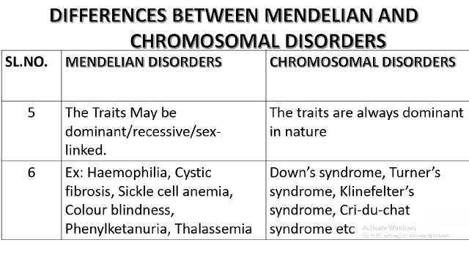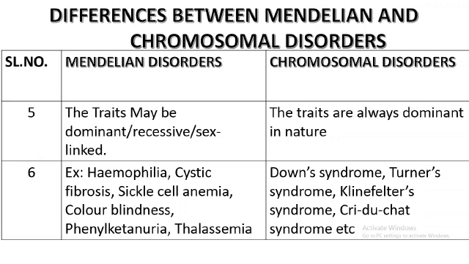Now the examples. Mendelian disorders: hemophilia, cystic fibrosis, sickle cell anemia, color blindness, phenylketonuria, thalassemia, and so on. Chromosomal disorders: Down syndrome, Turner syndrome, Klinefelter syndrome, Cri-du-chat syndrome, etc. These are the main differences between chromosomal and Mendelian disorders. This can be asked for 2 marks: list out the differences between Mendelian and chromosomal disorders. So this is a simple introduction to genetic disorders.